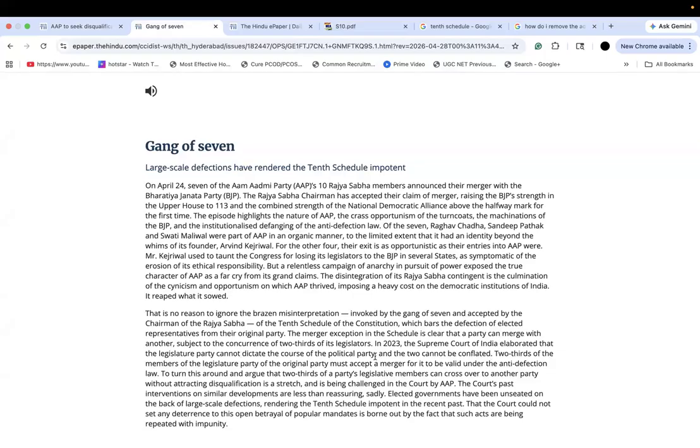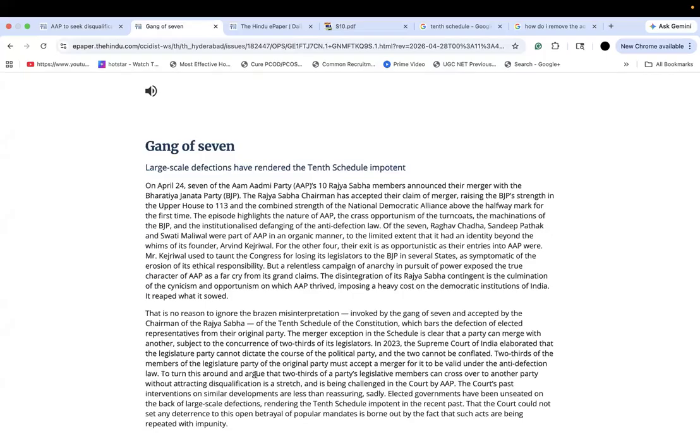They cannot leave the political party hanging high and dry. That's what the Supreme Court interpreted, and that the two cannot be conflated. Two-thirds of the members of the legislative party of the original party must accept a merger for it to be valid under the anti-defection law. You understood? So, two-thirds of the legislative members should agree to it.